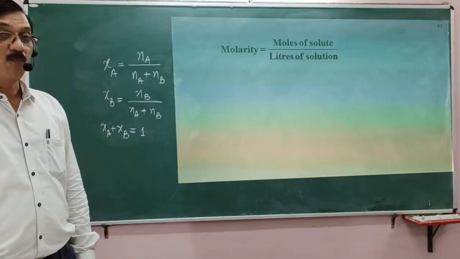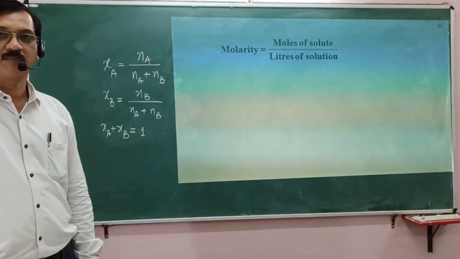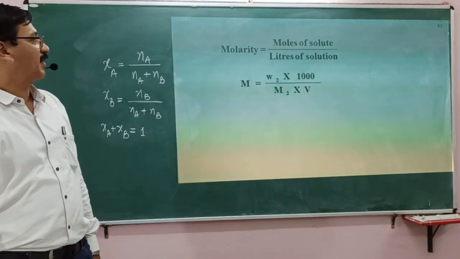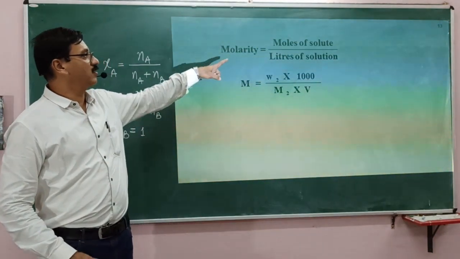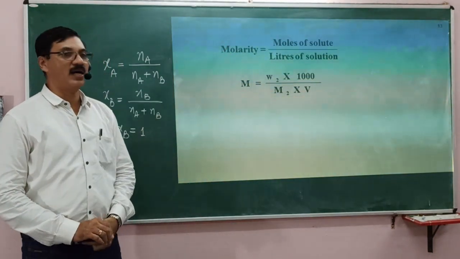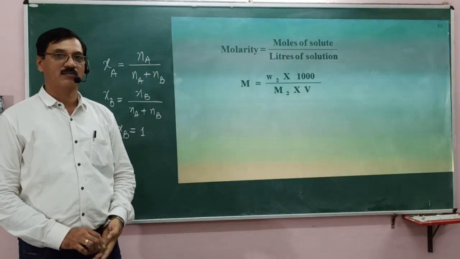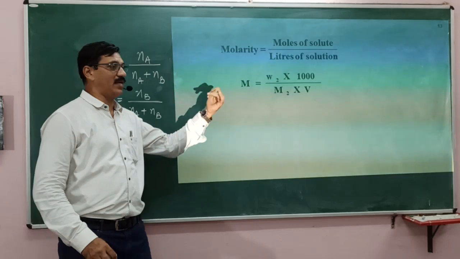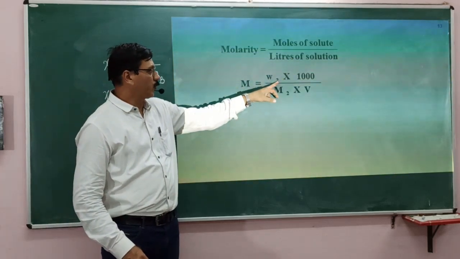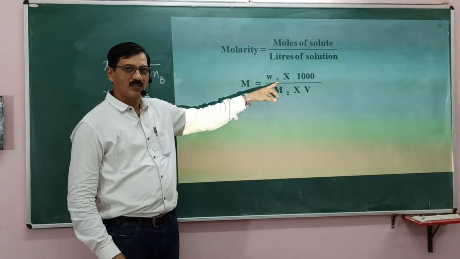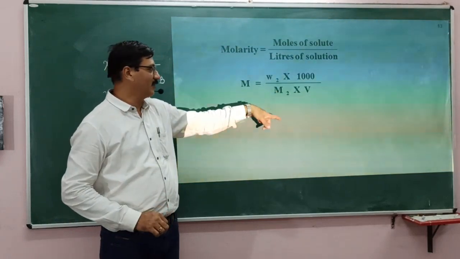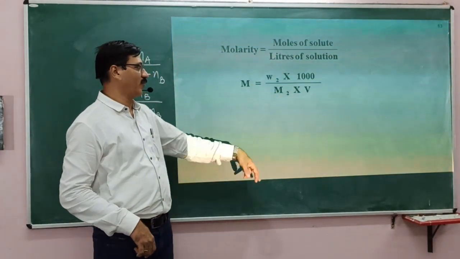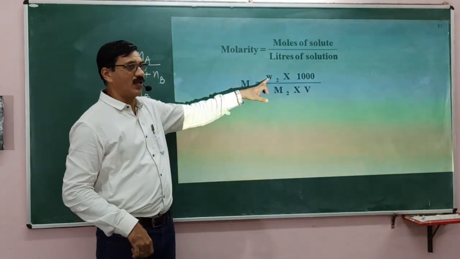Now, molarity and molality are the two important methods of expressing concentration. Coming to molarity, molarity is moles of solute by liter of solution. It can be expressed in this way also. The subscript 2 always refers to solute, which we customarily take like that, and 1 for solvent. Now W2 is the given mass.